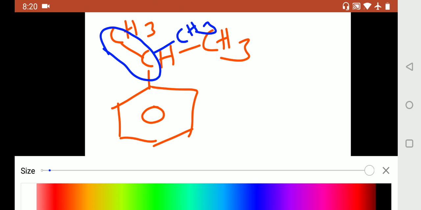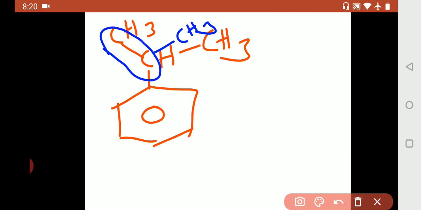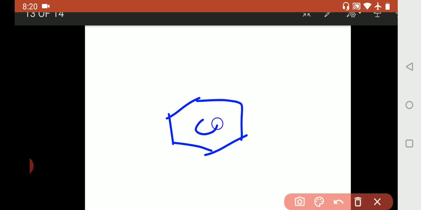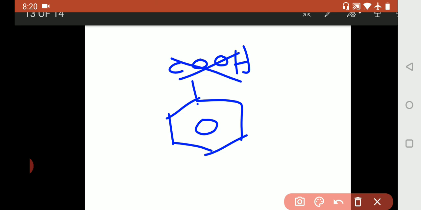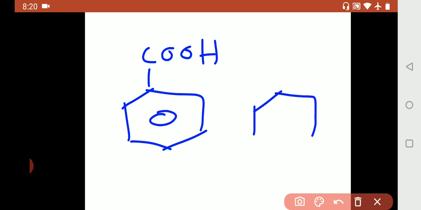So also, while writing COOH, can we write like this? You should not. So we have to keep the bond between carbon and benzene ring. That is, how shall we write? COOH, like this. And while writing toluene, for example, CH3. Is it right? Again, this is wrong.